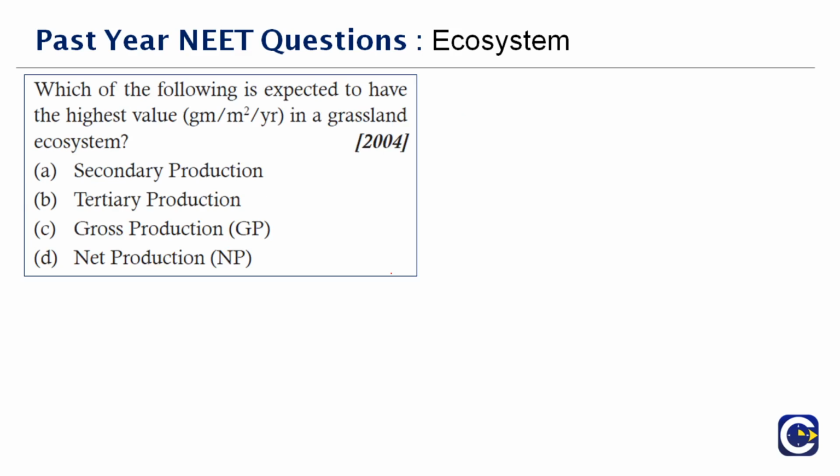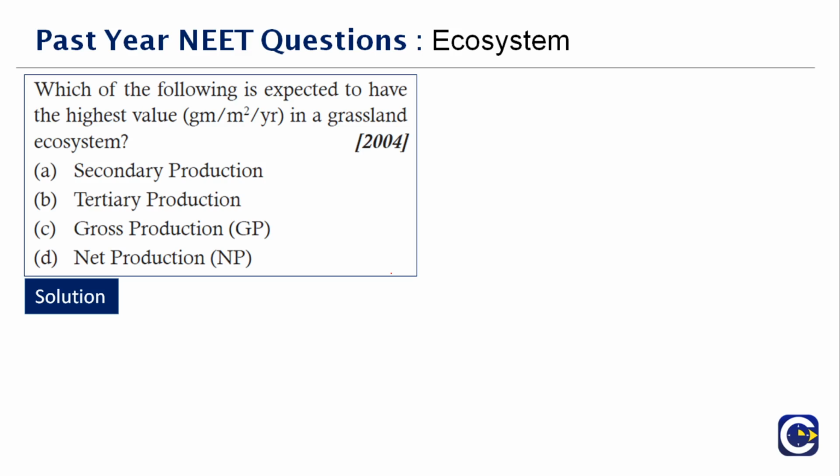Next question here, which of the following is expected to have a high value in a grassland ecosystem? So this is again a direct question. You don't have to confuse yourself. So which is the highest value? Whether it is gram per meter squared per year, whatever, it is the gross production, because that is what I told you. Without any deduction, when we take everything into account, we have to take the gross production. So the highest value will come only for GPP or GP. Grasslands will have the highest value of gross production.